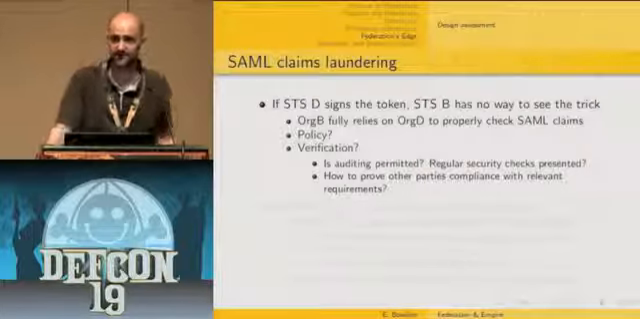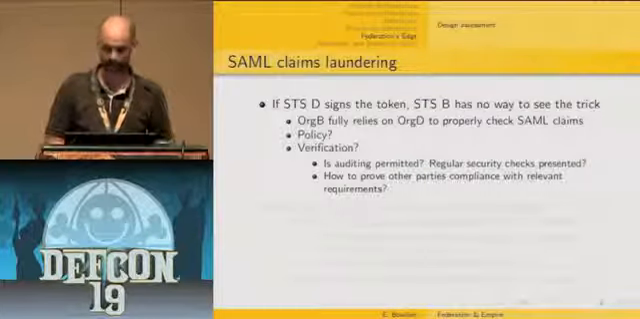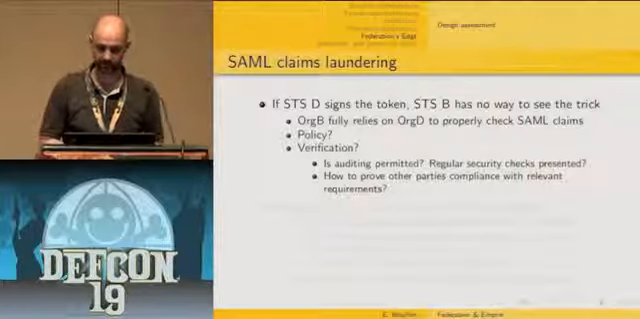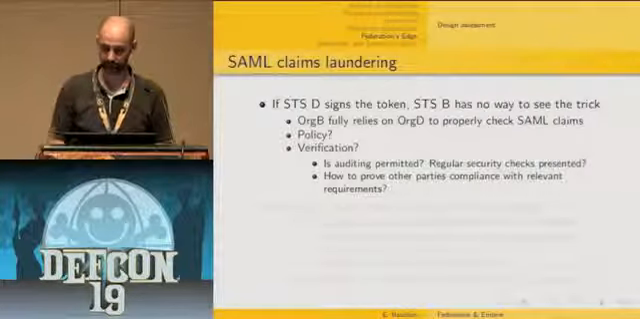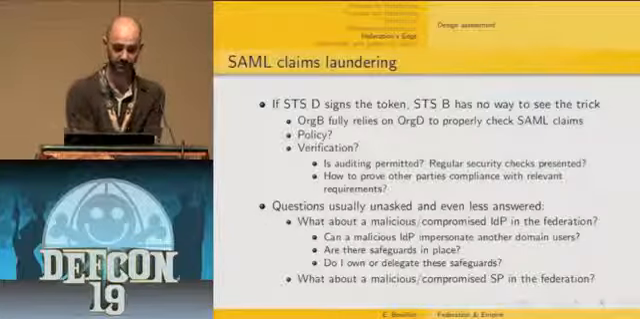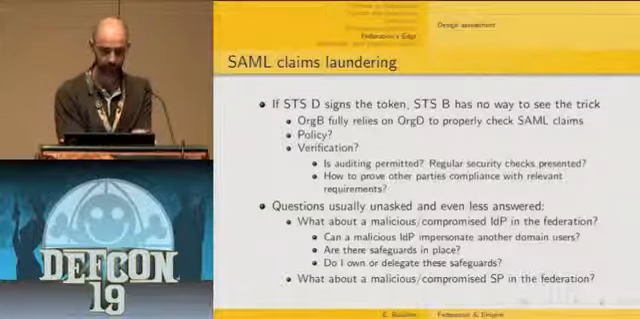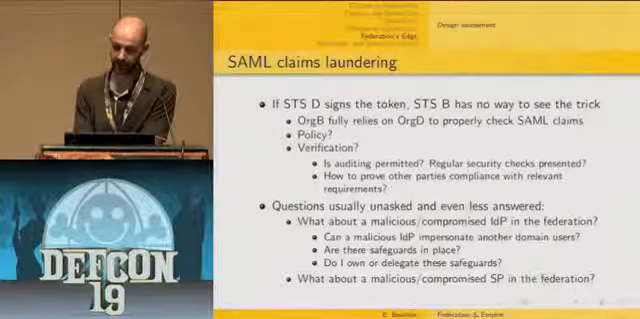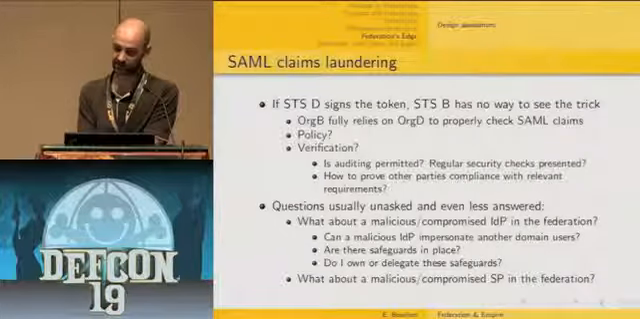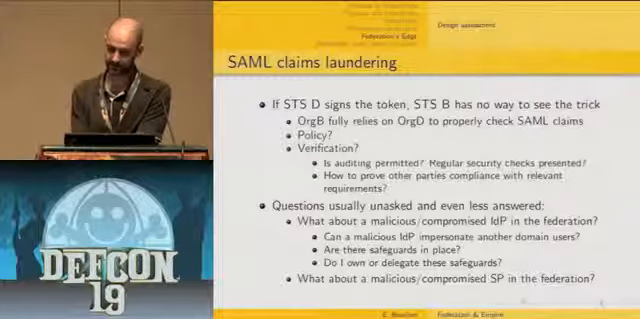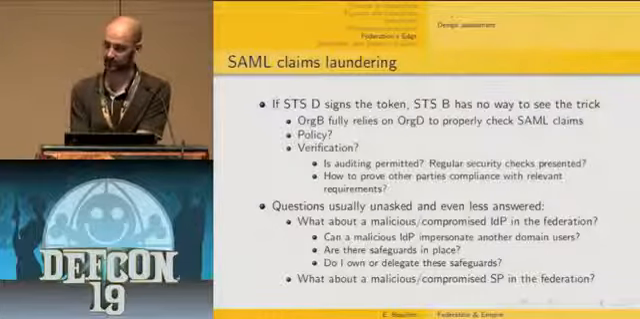But then what is the policy for that? Do we have a way to verify? Is auditing permitted, etc.? And how to prove other parties' compliance with relevant requirements. So those are typically the questions that are usually unasked and even less answered. So the bottom line is, what about a malicious or compromised IdP in a federation? And can a malicious IdP impersonate another domain's users? That's really the bottom line issue.